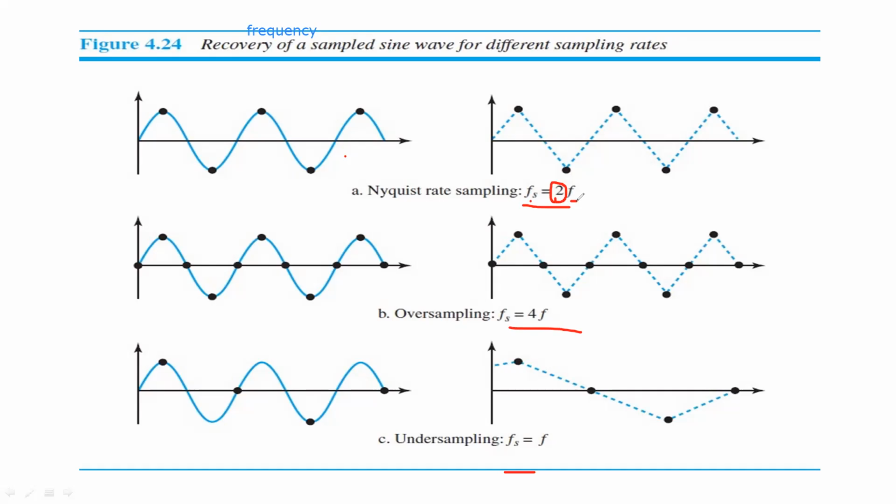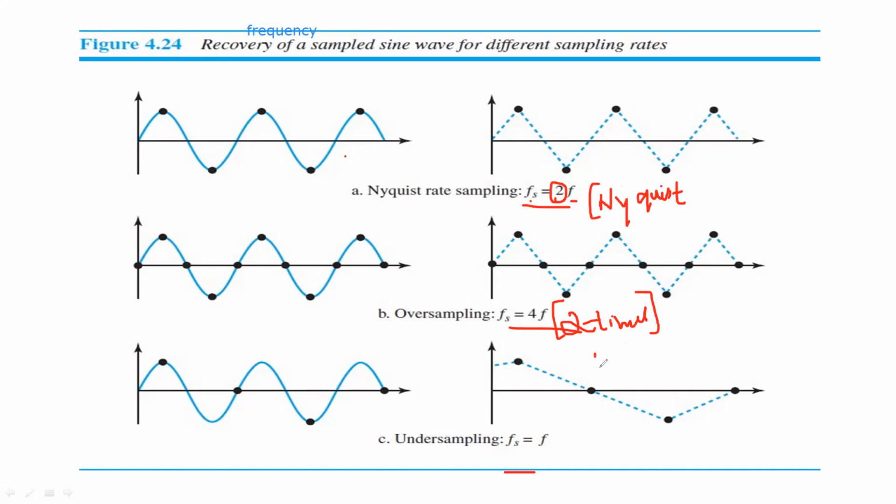Next, here it is 2 times the Nyquist rate, so it follows the Nyquist theorem.